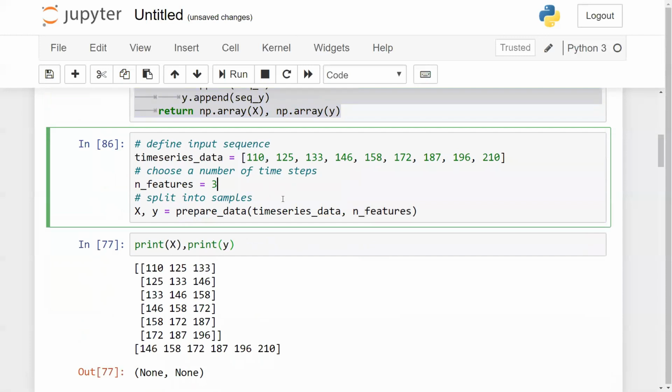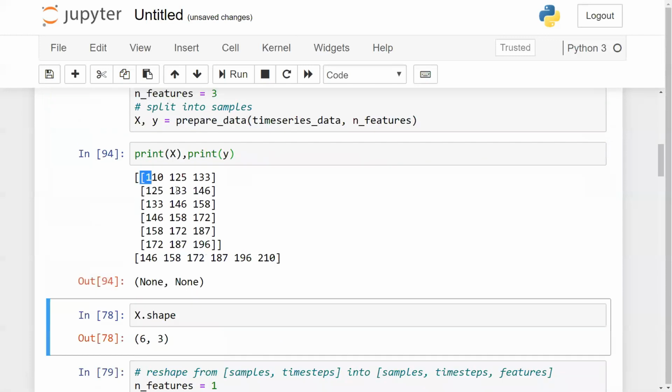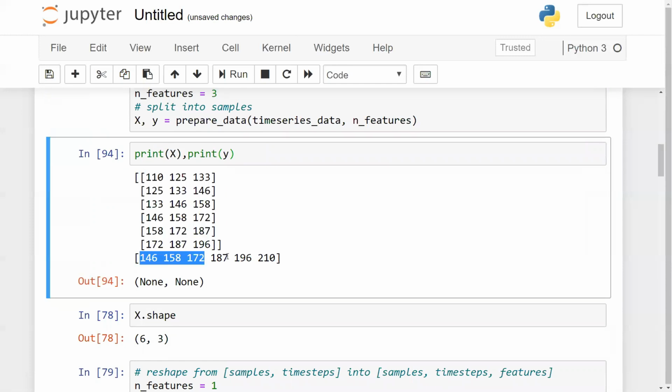Now I'll execute this quickly. After executing, let me print x and y. So these are my x values, and these are my y values. This basically means that for this x, this is my output y. For this record, this is my output. For this record, this is my output. For this record, this is my output. Similarly, I'm doing all these things.